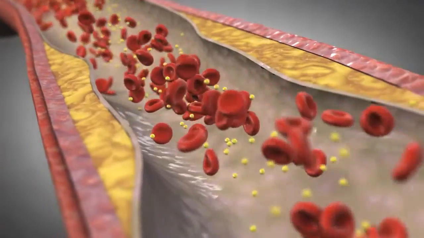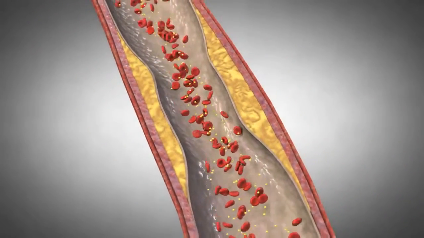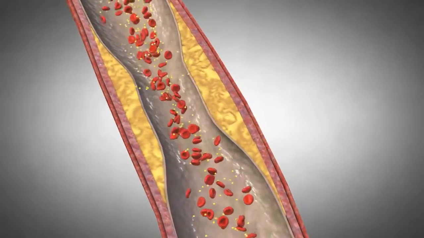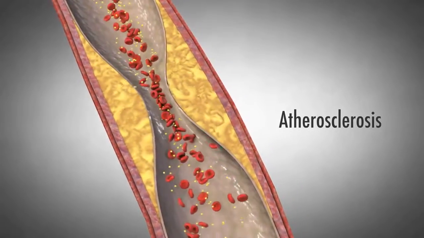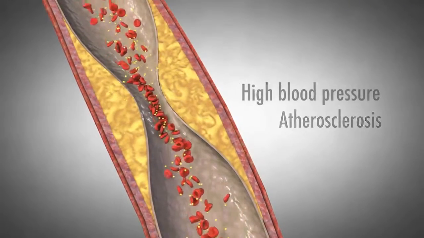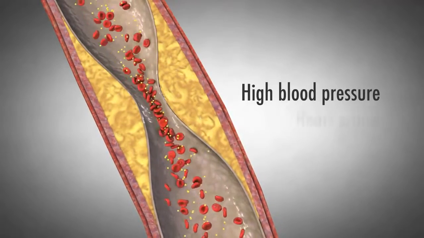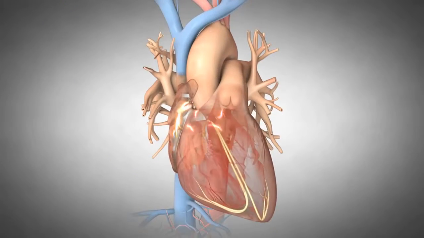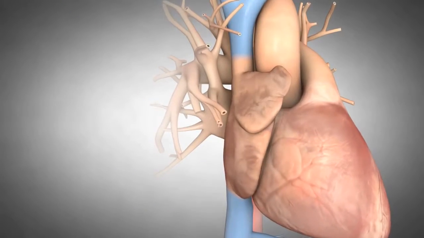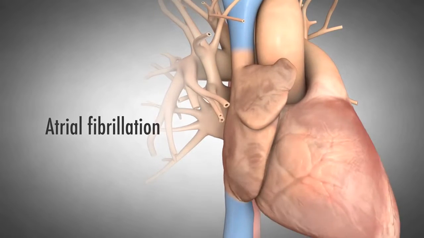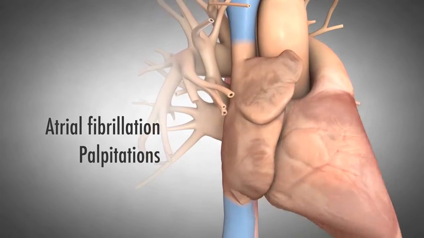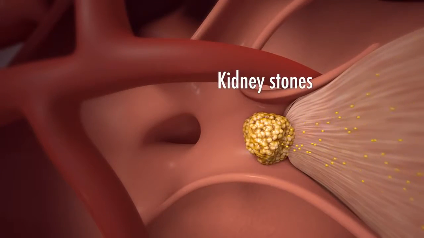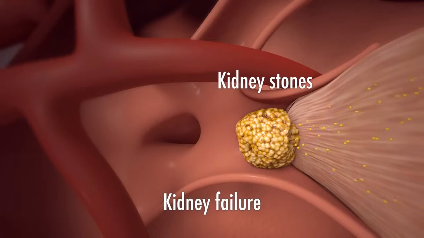High blood calcium levels are seen in almost all patients with a parathyroid tumor. The excess calcium can build up in the arteries, increasing atherosclerosis throughout the body. This can lead to high blood pressure and increase risks for heart attack and stroke. The high calcium often affects the electrical system of the heart, causing atrial fibrillation and palpitations. The excess blood calcium builds up in the kidneys, forming kidney stones, and occasionally causing kidney failure.